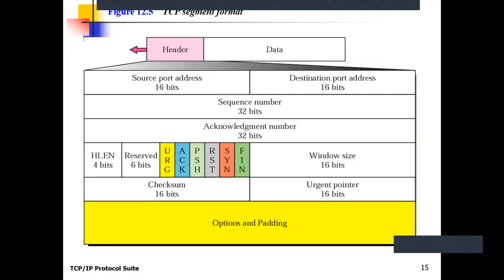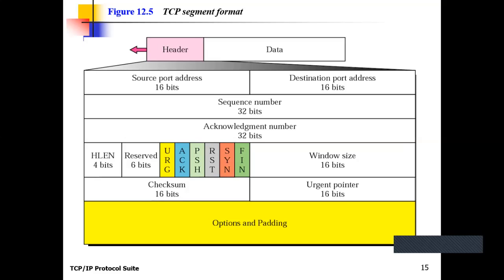For example, a process wants to communicate with another process, it sends the synchronization flag for establishing the connection. When it has established the connection, but the sending process does not start transmitting the data, after establishing the connection it becomes idle. So the other process, which is in waiting condition, sends the segment requesting for resetting the connection.